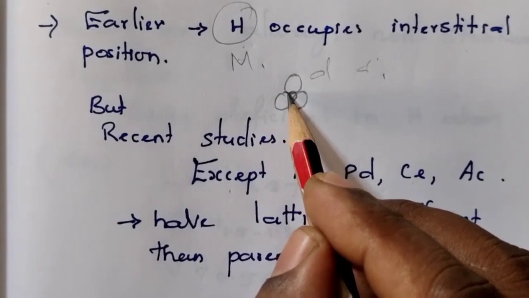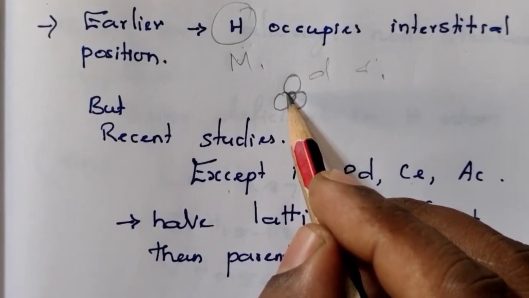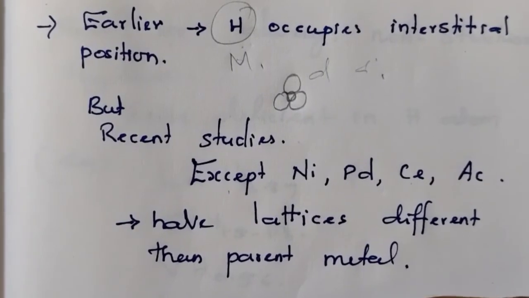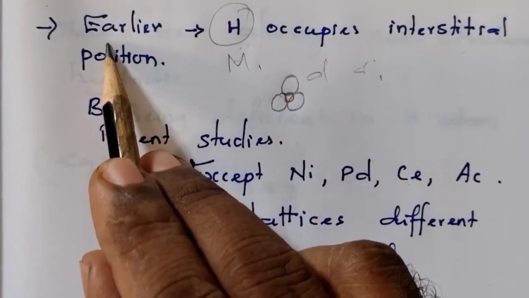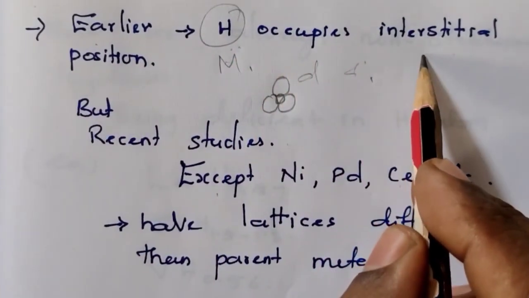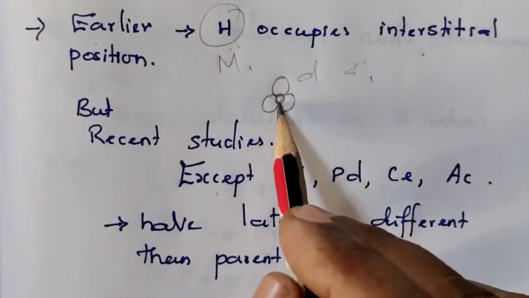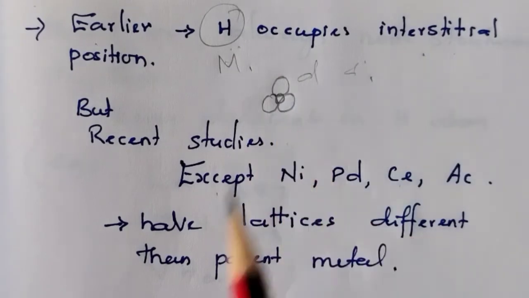Because of that, these hydrides are also called interstitial hydrides.